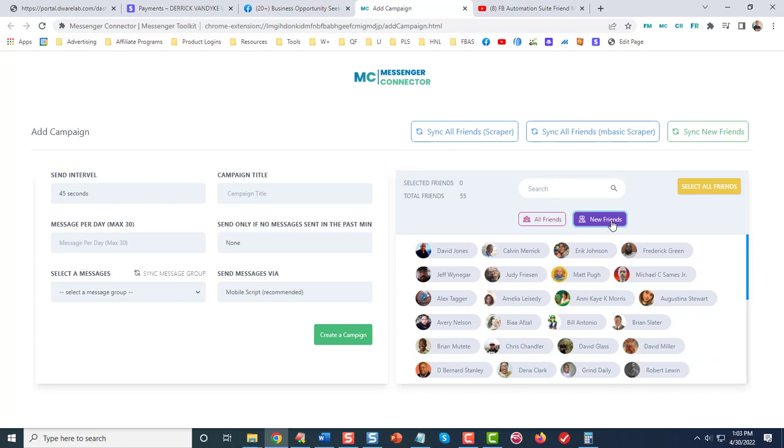And when you create a campaign, it's going to send 30 messages every day. That's the max. And it'll just run until it goes through all your friends. So you want to set this up at a time that you're not on your computer because you want to just let it run. So I usually do it in the evening. I set up my campaign in the evening, and then it'll run at the same time every day.